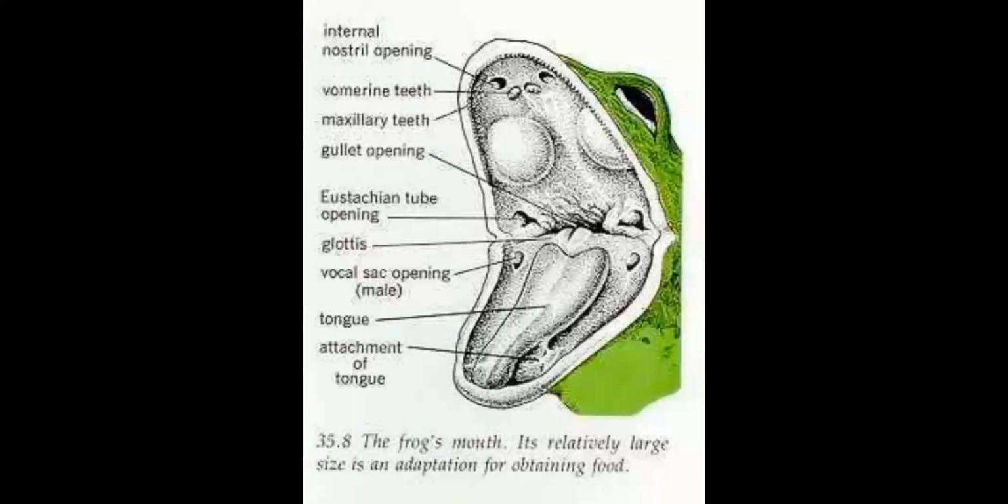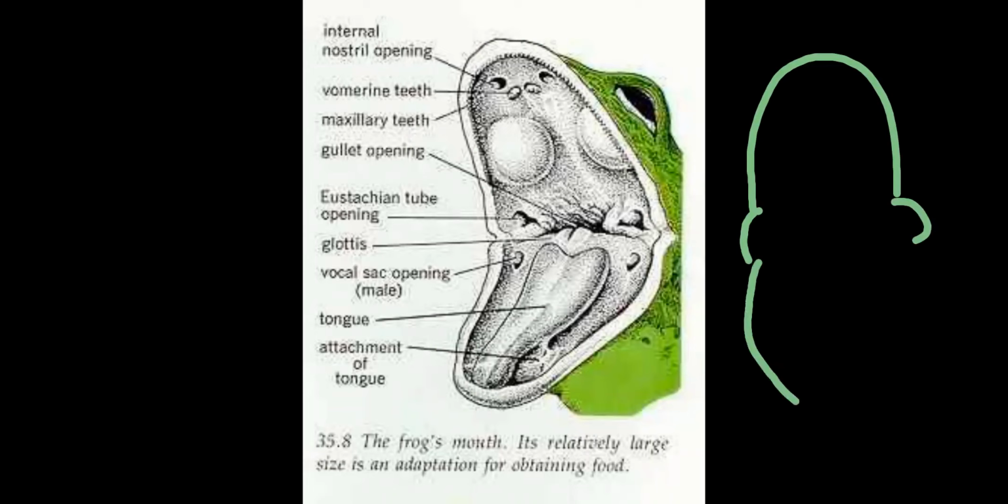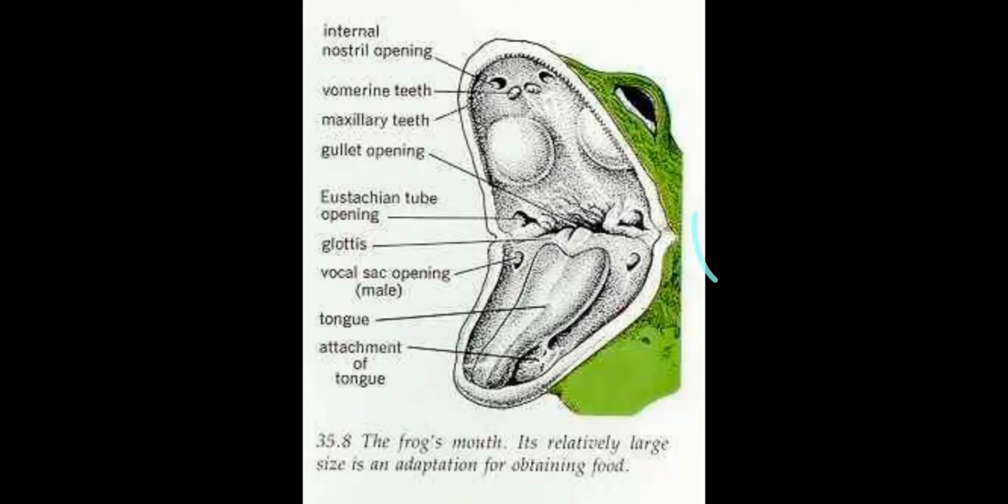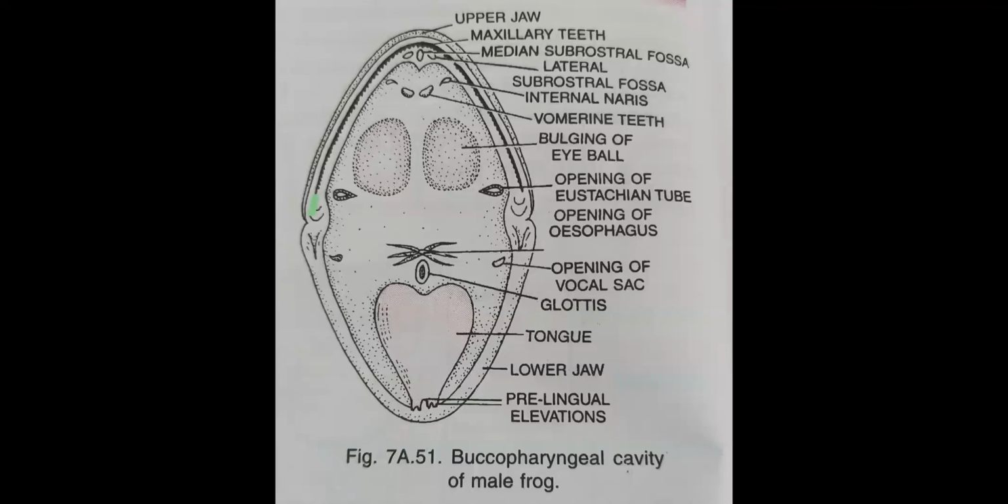the buccopharyngeal cavity. See, here the frog's upper jaw and this is the lower jaw, right? Upper jaw and lower jaw we can make in this way. This is the upper jaw and this is the lower jaw. One more picture for this. See, this is the upper jaw over here and here the lower jaw.